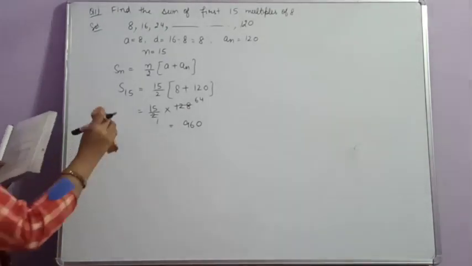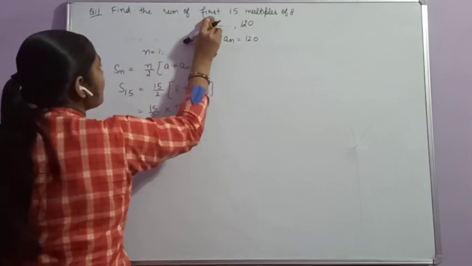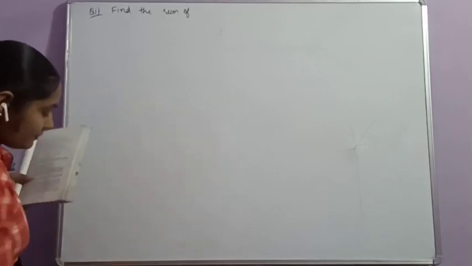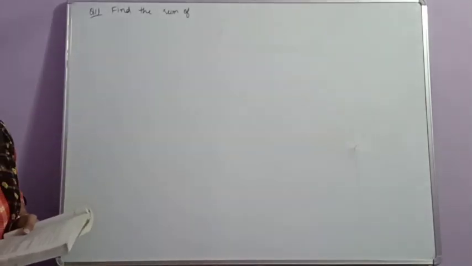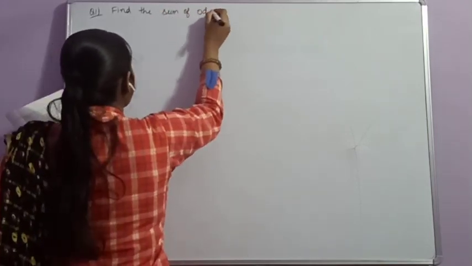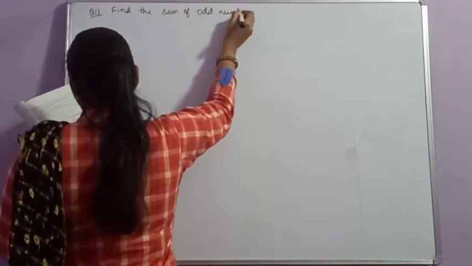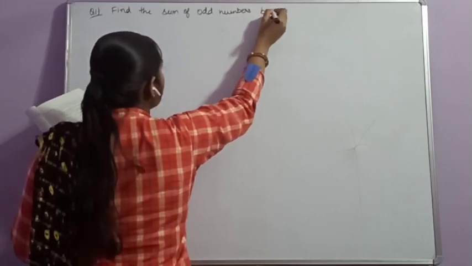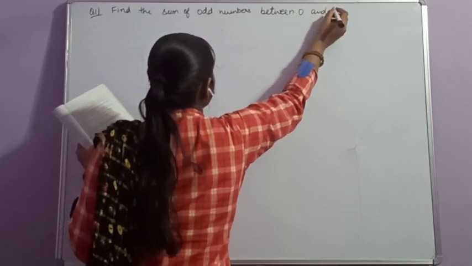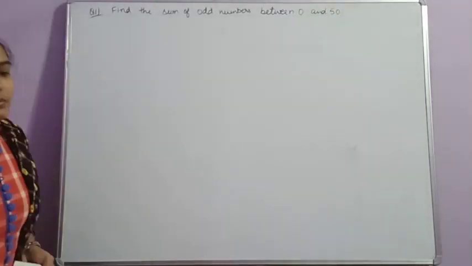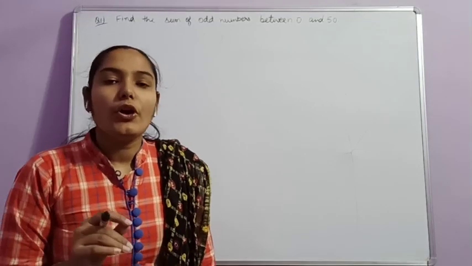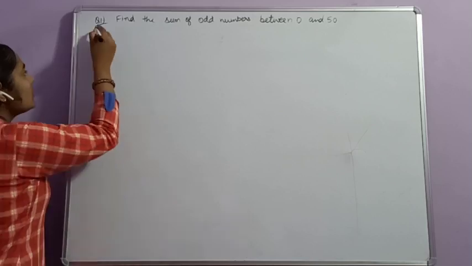Next is, find the sum of odd numbers between 0 and 50. We know that odd numbers are the numbers which are not divisible by 2.